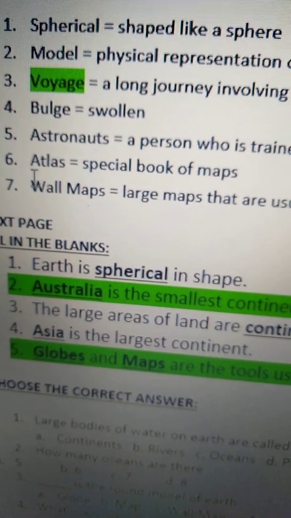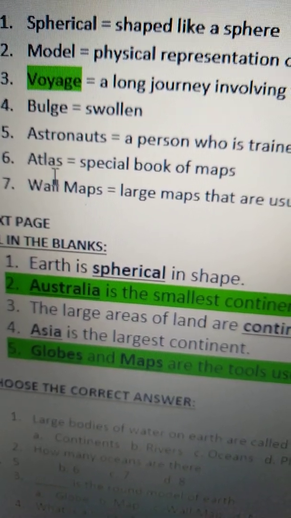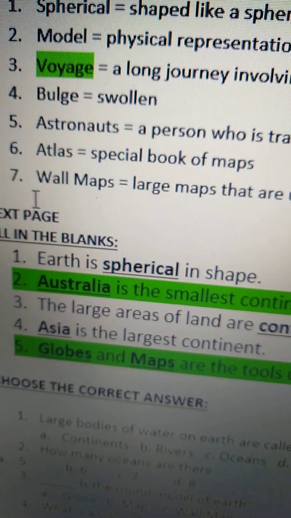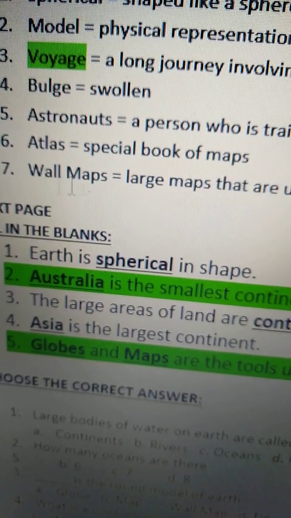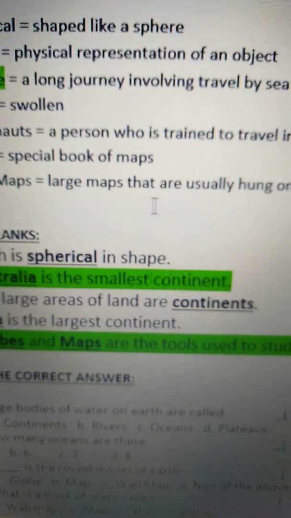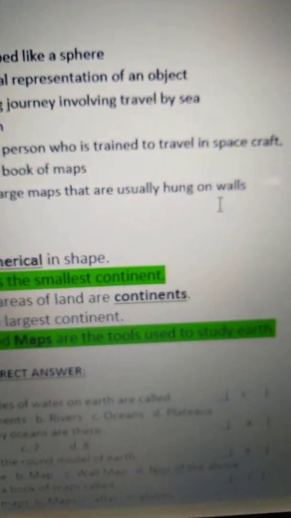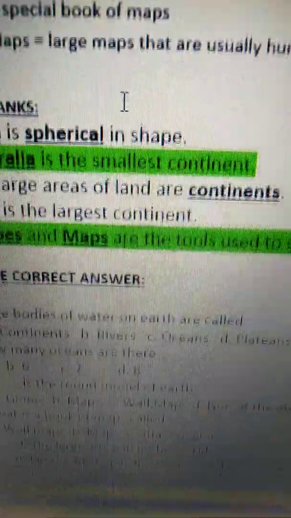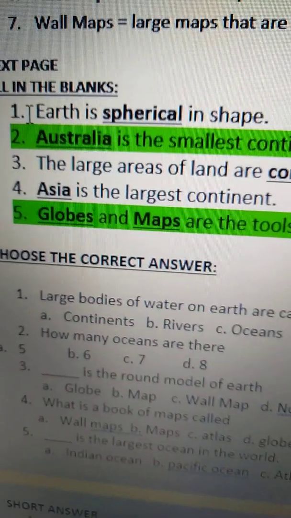Next one is Atlas. Atlas means special book of maps. Next one is wall maps, means large maps that are usually hung on walls. Okay, these are the hard words. And now come to the fill in the blanks.